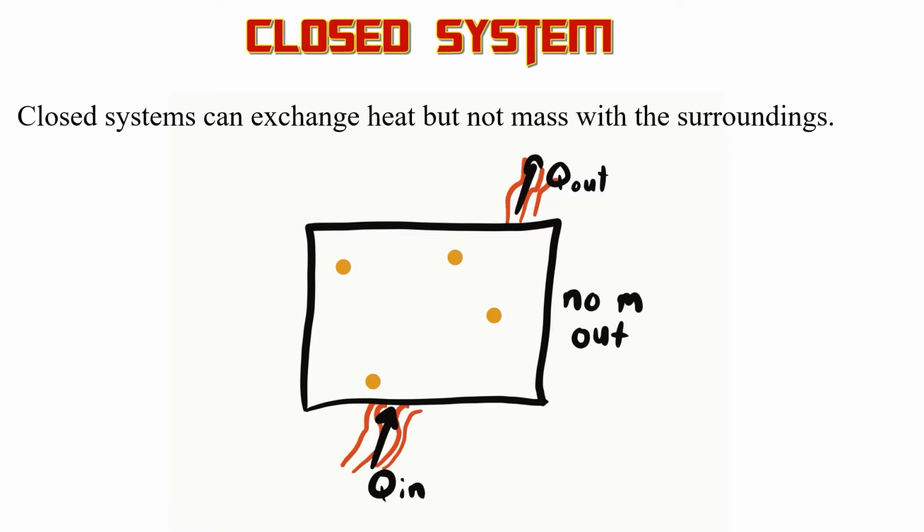So when we talk about systems, a system is basically just what you're studying. Now, a closed system is one in thermodynamics that's pretty important because it does not exchange mass with the surroundings. That's important because if you have mass exchange, like if you just put a gas in air with no container around it, it's just going to expand forever outwards. So in a closed system, the gas can expand, but it's not going to leave the container. However, a closed system, as opposed to an isolated system, can have heat enter and leave, but not mass.